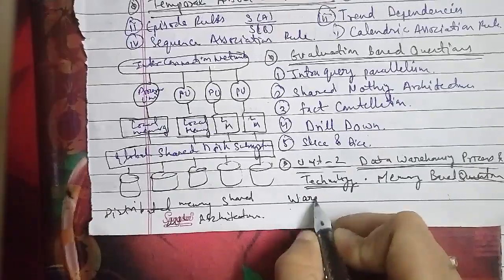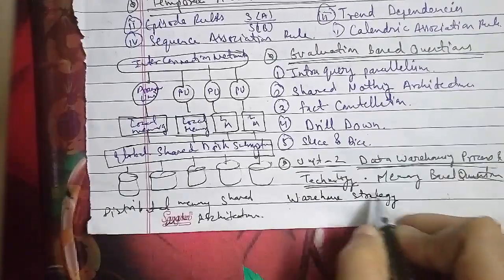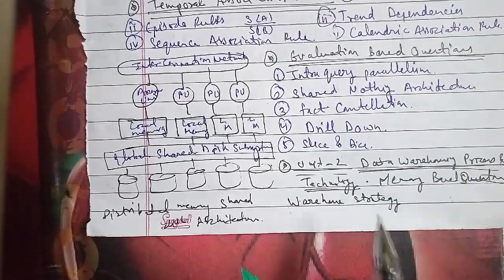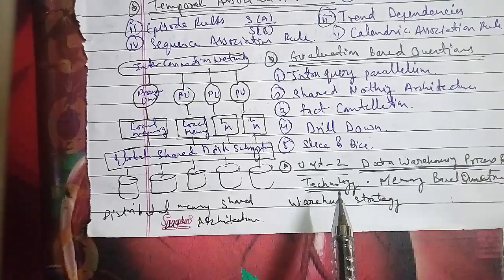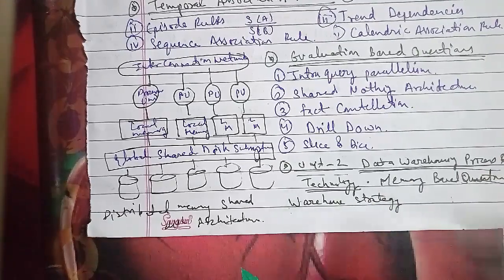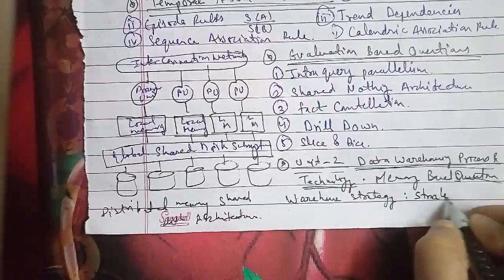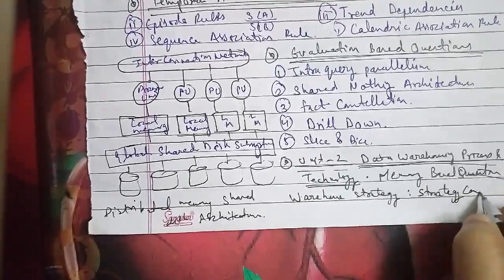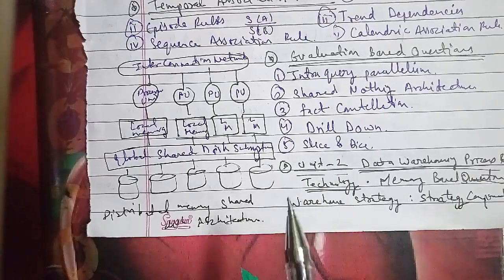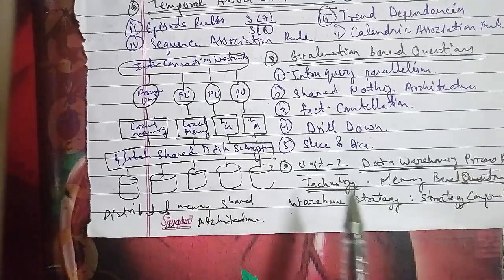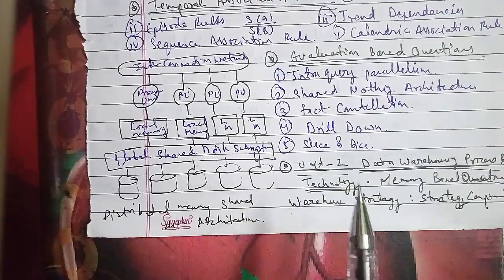The fourth is time. The fifth is system. The sixth is queries and reports. The seventh is product. And the eighth is geography.